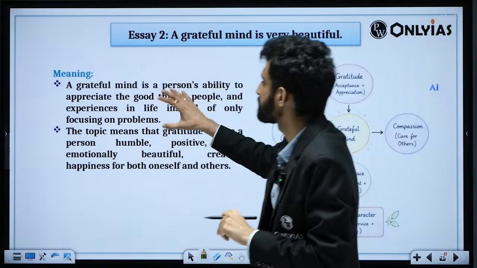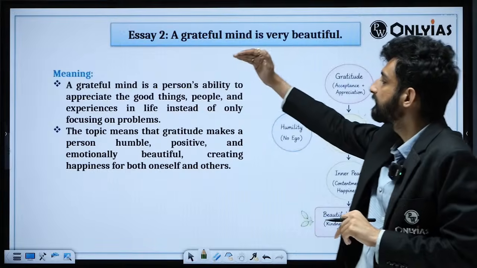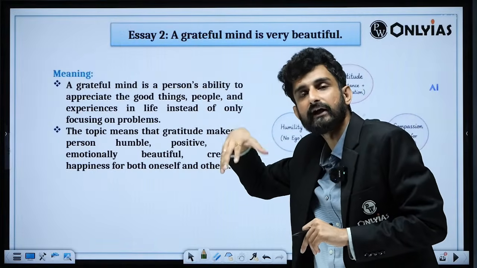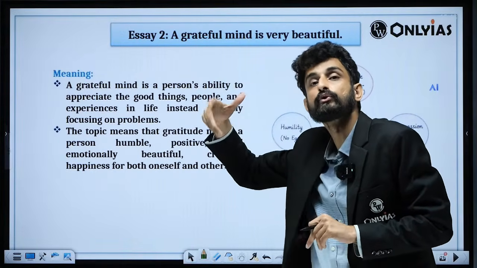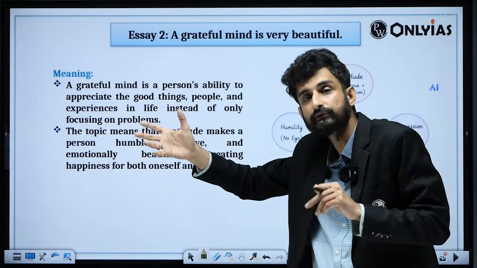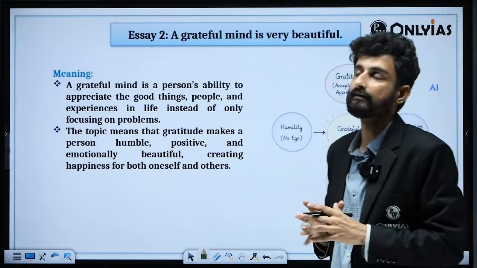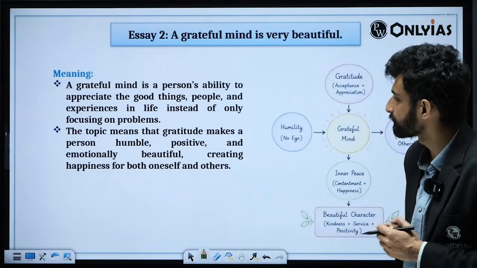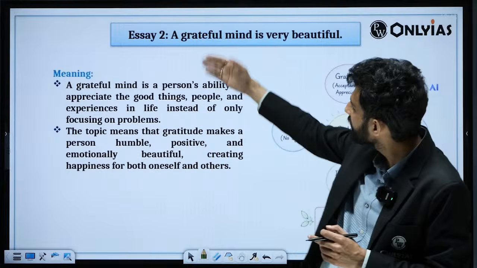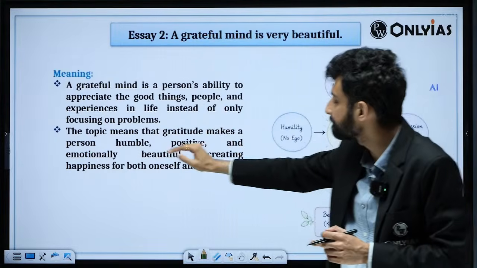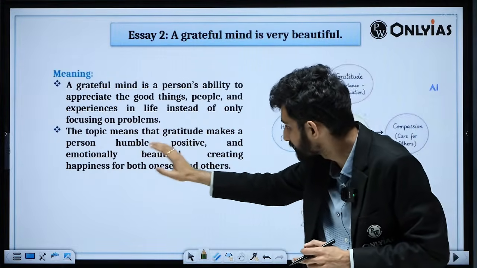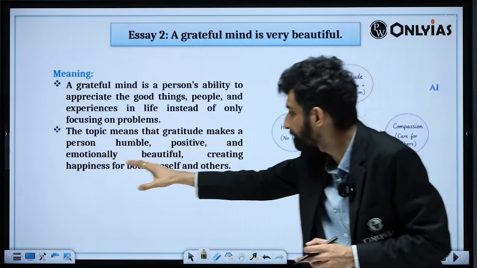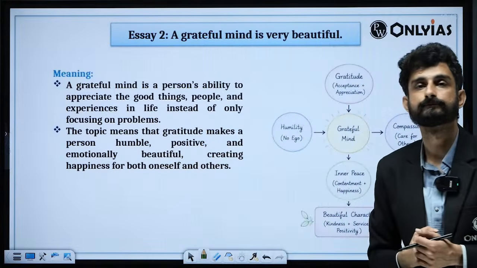And therefore, you do not appreciate what you have, and you always crib about what you don't have, and therefore you always feel frustrated and irritated. And that is the base of this particular essay topic. Gratitude, gratefulness, makes a person humble, positive, emotional, beautiful, and creates happiness for both oneself and others.